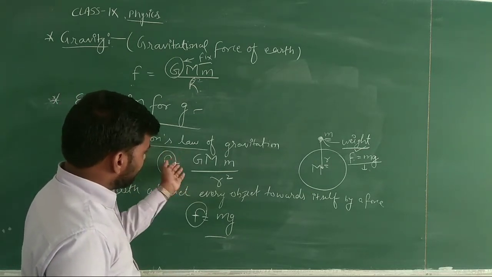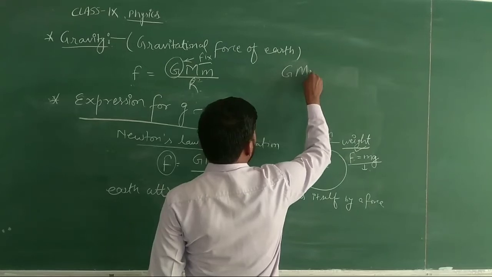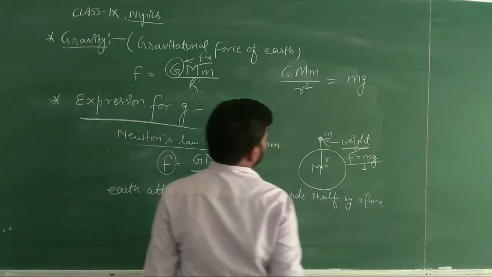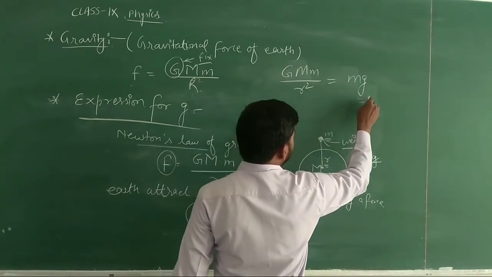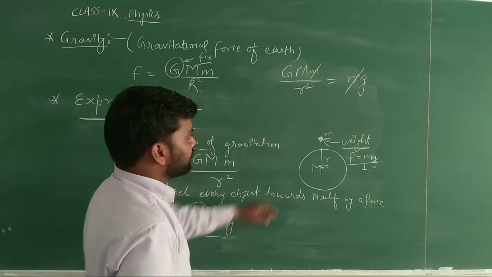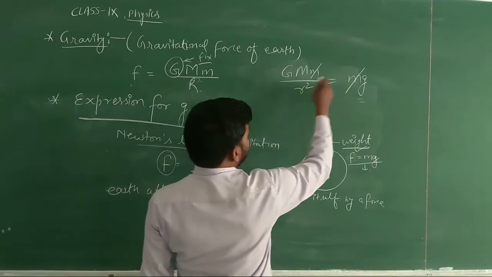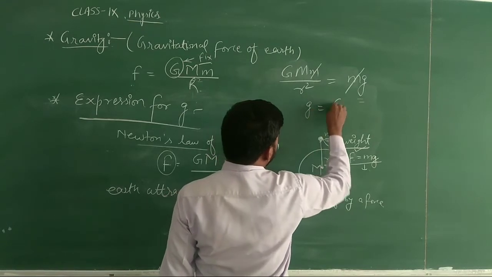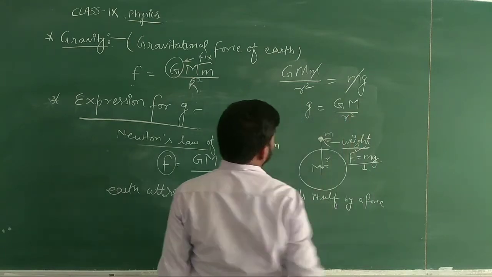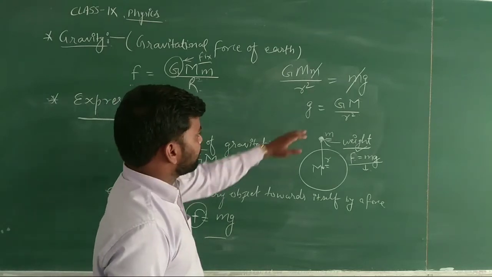So we can make the right hand side also equal, that is G Mm upon r square will be equal to mg, and we need to calculate the small g value. Okay students, so small m will cancel small m because it is the mass of the object which is lying on the surface of the earth. So here we can easily see that small g equal to GM upon r square.